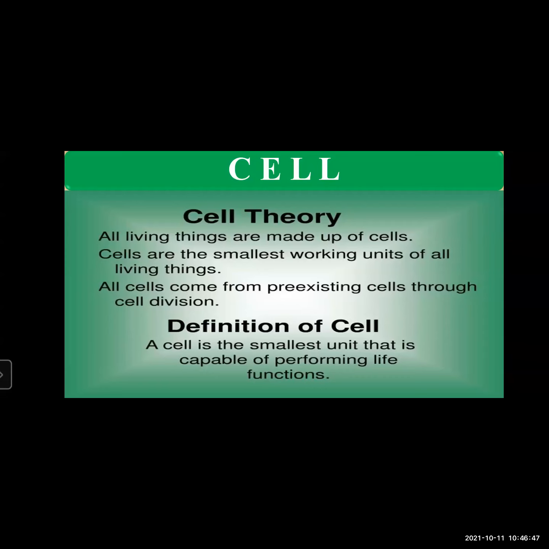All cells come from pre-existing cells through cell division. If we define a cell, it is the smallest unit that is capable of performing life functions.